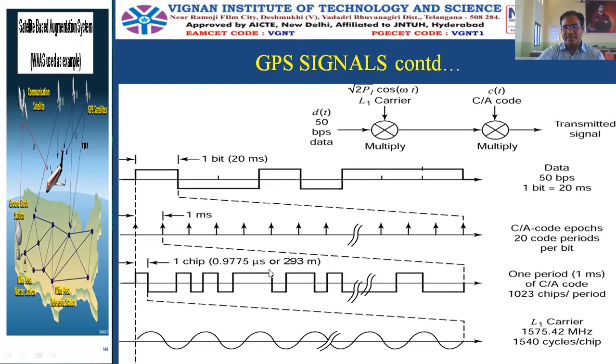So here the third diagram, 1 period is equal to 1 millisecond of the C/A code. And here 1023 chips per period. So that the carrier is maintained at 1575.42 megahertz. It is more than this, so that is sufficient for that. And here the carrier is sinusoidal. Here the carrier is existing like deltas. They are called epochs. Technically, they are called epochs.